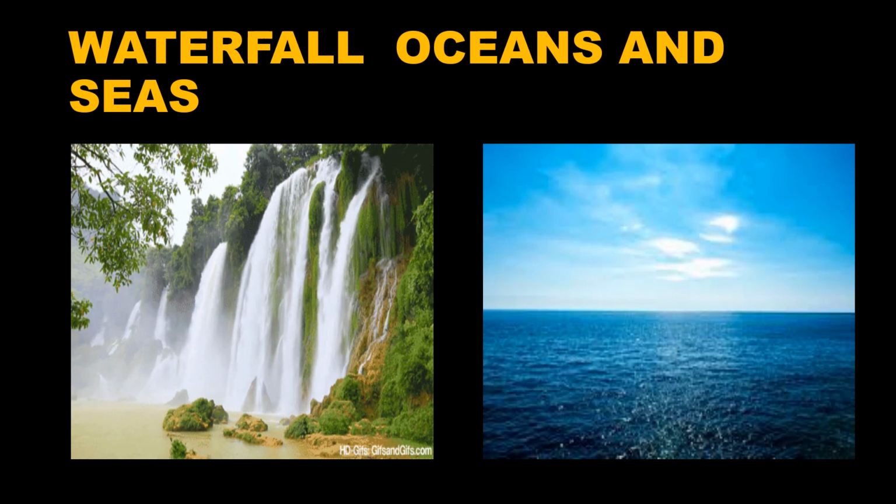So children, these are the water bodies. What are these called? Water bodies. How many water bodies are there? There are 5 water bodies: rivers, lakes, ponds, waterfalls, and oceans and seas. Water bodies means where all water is present on the earth. Water is present in rivers, in lakes, in ponds, in waterfalls, in oceans and seas.